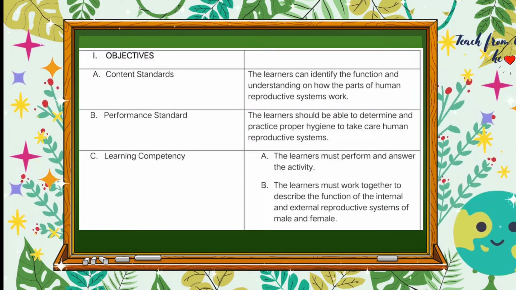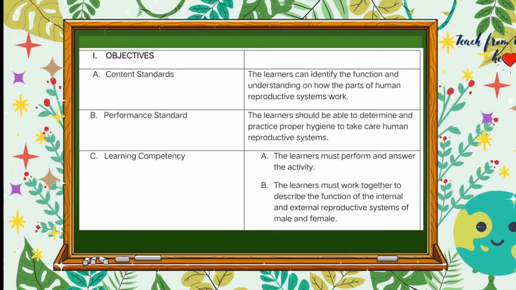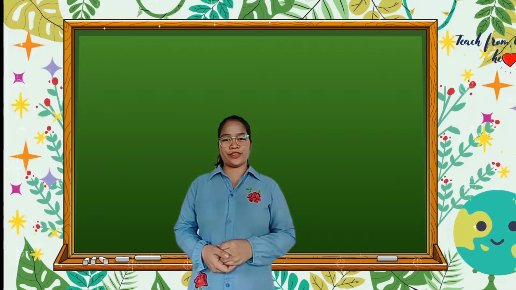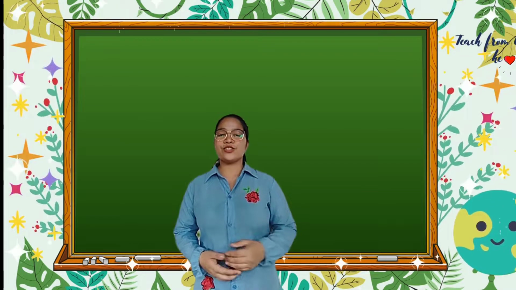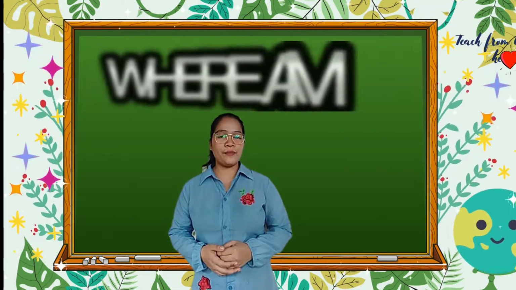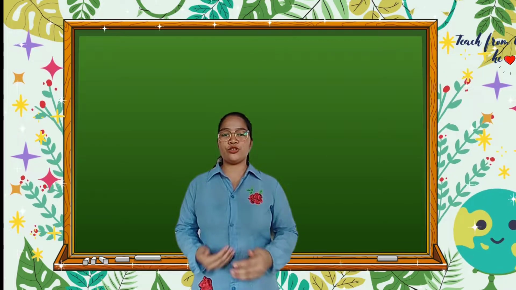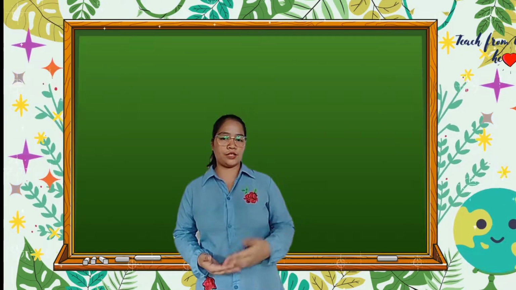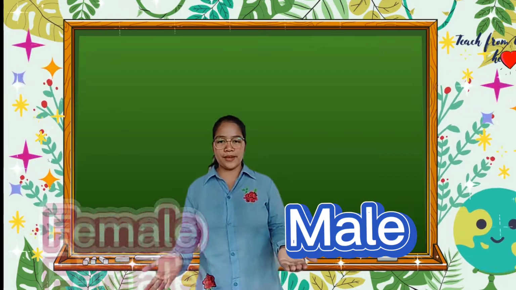But before we start, these are the objectives of our lesson. Now, are you ready for our new topic? So let's start with a pre-activity titled Where Am I? You only need to identify if this organ is for male or for female.